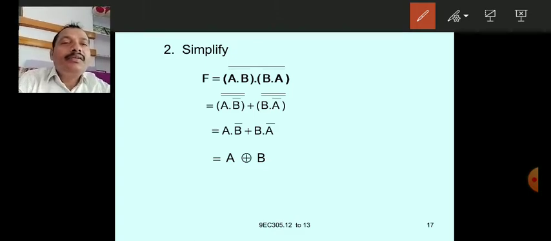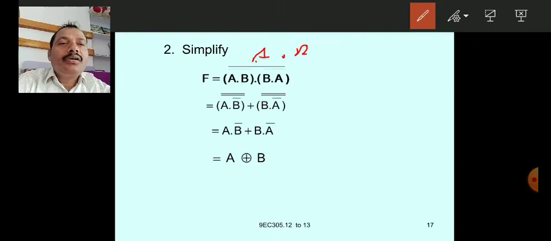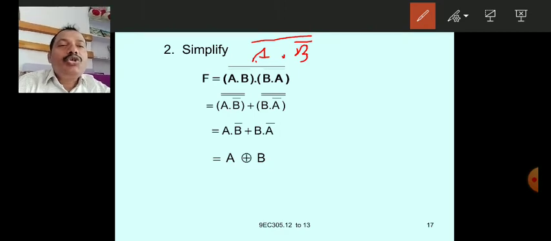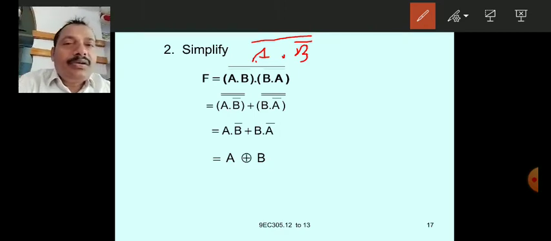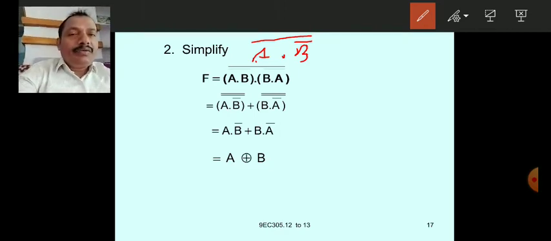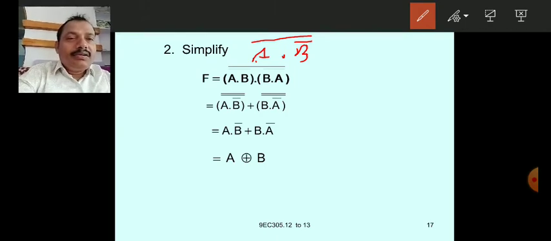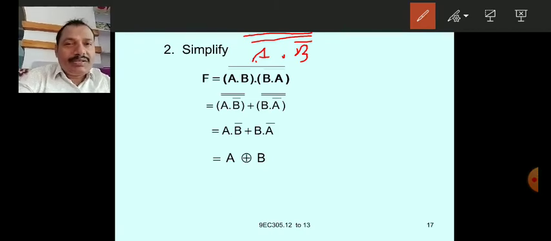Here A dot B bar whole bar. This is taken as one element, one variable, and hence whole bar must be written because the topmost bar is taken as complement.